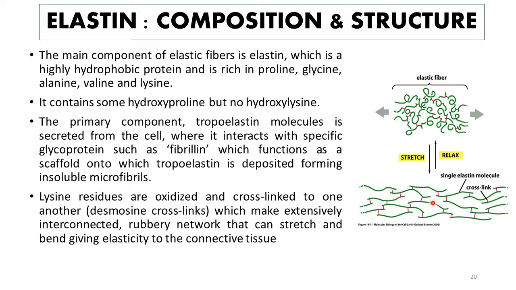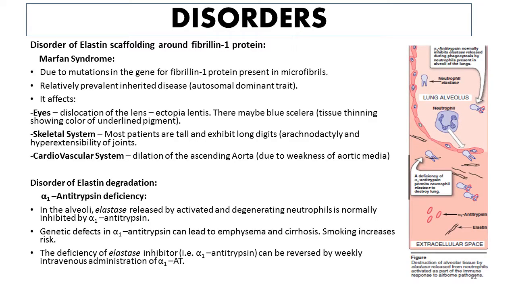And these desmosine crosslinks are quite extensive in the structure of elastin, and because of this extensive cross linking, the elastin structure is very much stretchable. Now we are going to discuss different disorders related to elastin. First of all, we are going to discuss a syndrome known as Marfan syndrome, which is also caused by heritable mutations, and it is characterized by mutations in the gene which codes for fibrillin 1 protein.